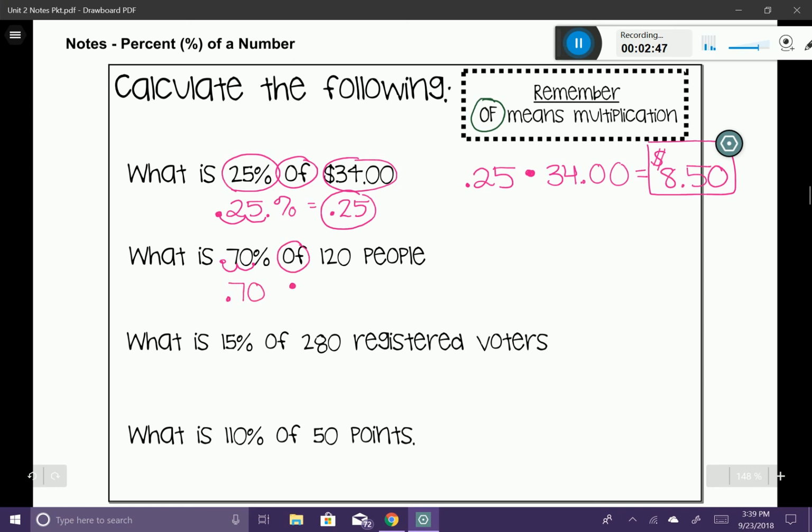And 120 is going to be the number that I'm using. So here's the problem. I have 0.70 times 120. And I can do that right in my calculator. And that's going to give me 84. Now, 84 what? Well, I started out with 120 people. So 70% of that 120 people is going to be 84 people.